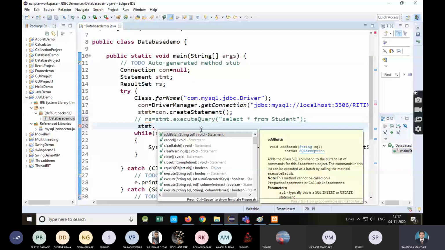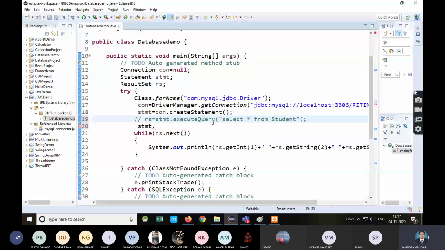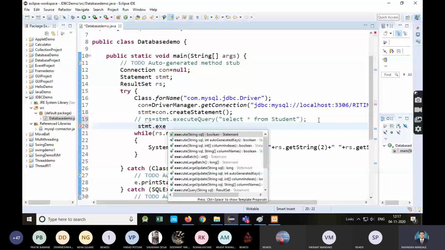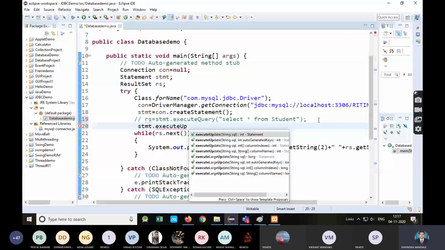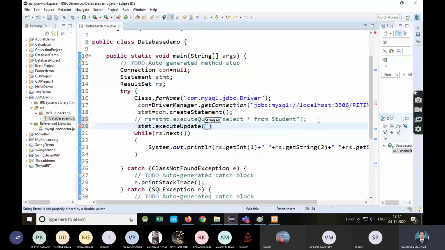Just in database you know that different types of queries are there, DDL, DML, DCL, TCL, DQL. In the same way here methods are also different. Execute query is for select only. If you want to do manipulation then execute update method is there. So execute update, and see, right now I'm doing manually, I'm inserting manually.